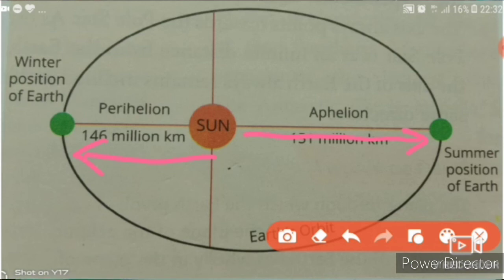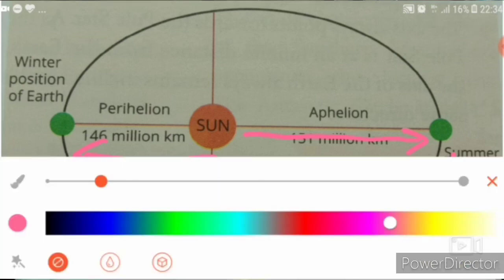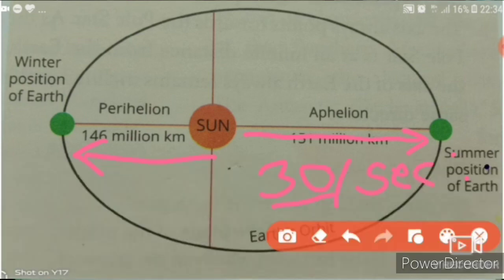Overall, the average speed of revolution is 30 kilometers per second, or in kilometers per hour, it will be 1,08,000 kilometers per hour.